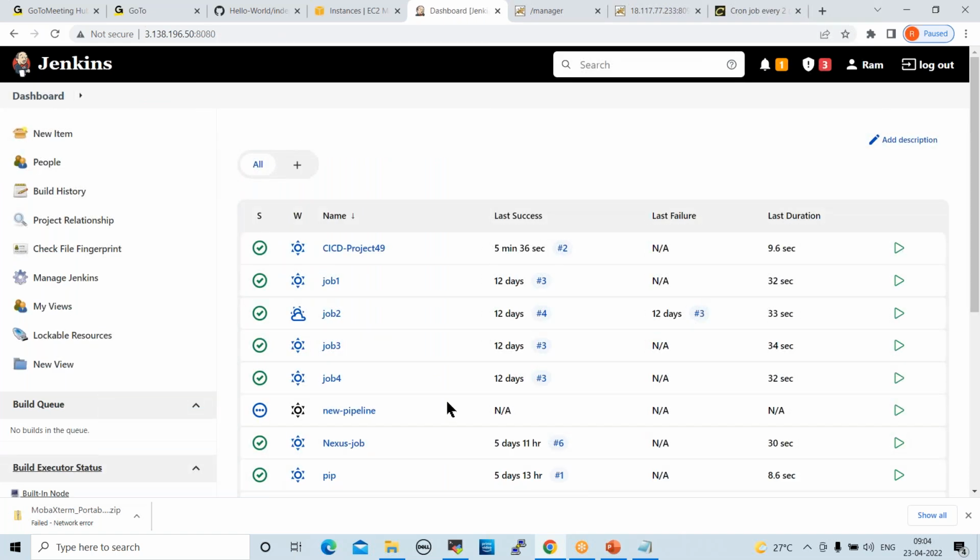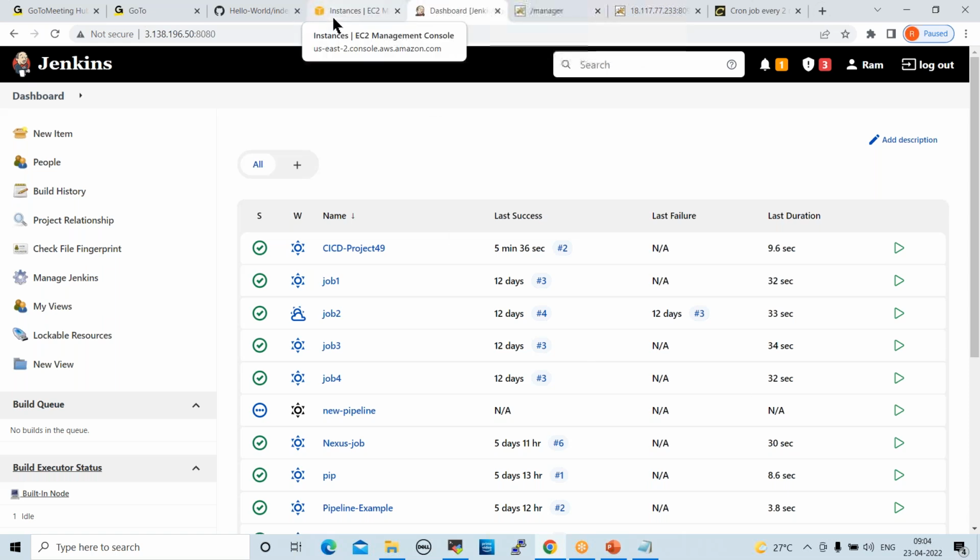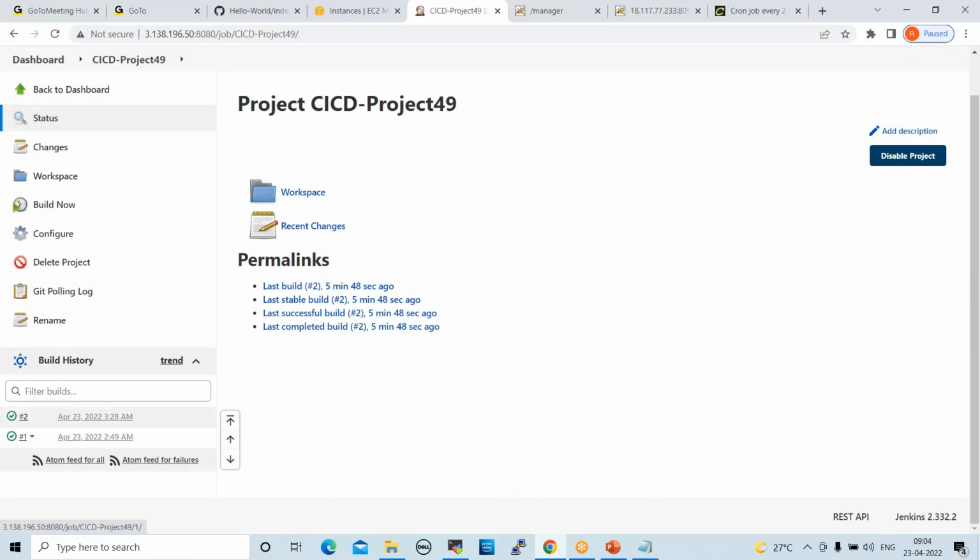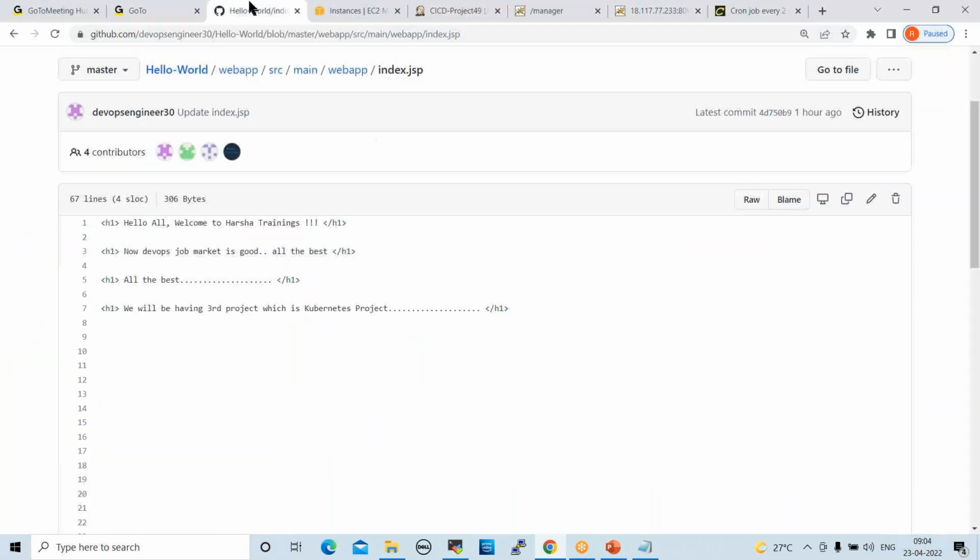So changes, in the sense, in the file that we have extracted, right? Yes, changes means any modifications. I'll show you that. Fine. Now here we have already triggered 2 jobs, right? Now I want to modify this code in GitHub.